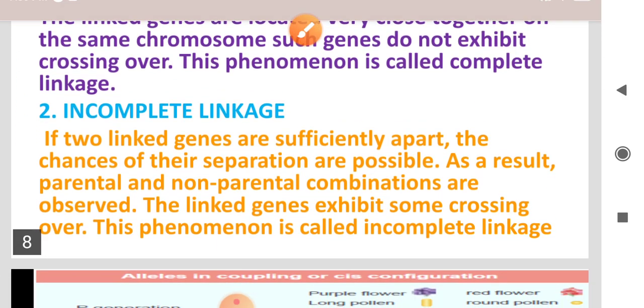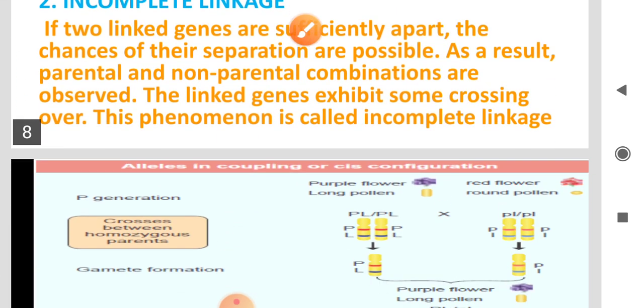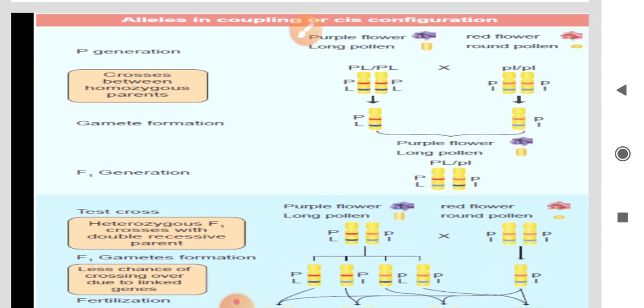Next we see linkage examples, for example coupling and repulsion.